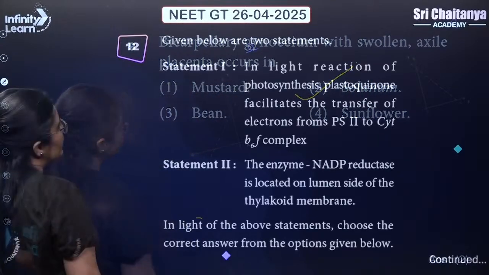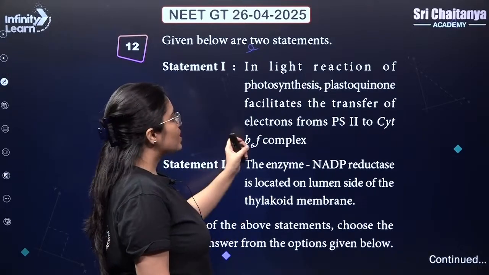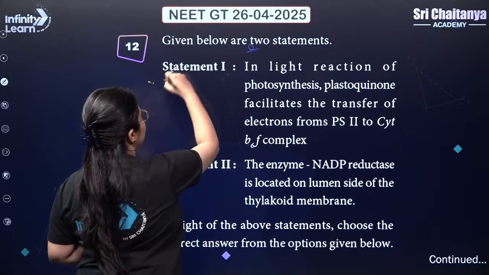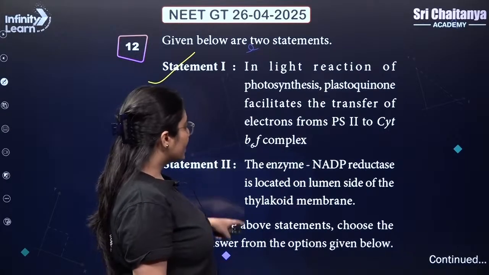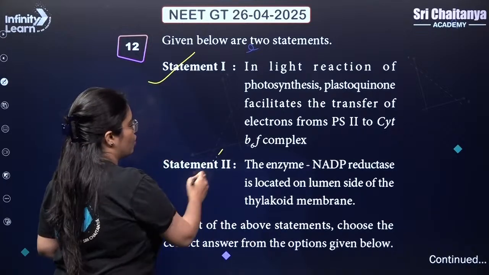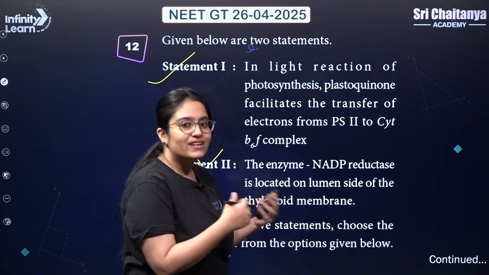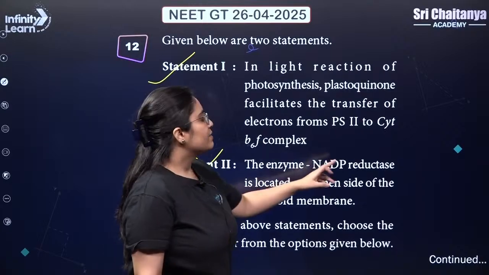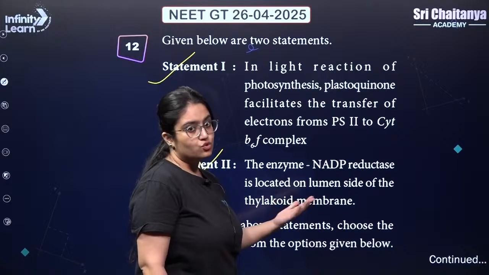Very simple. In light reactions of photosynthesis, plastoquinone facilitates the transfer of electrons from PS2 to cytochrome b6f complex is correct. The enzyme NADP reductase is located on the lumen side of the thylakoid membrane. This is wrong. Why? Because this NADP reductase is located towards the stroma. It is facing the stromal side in the thylakoidal membrane. So definitely NADP reductase is in thylakoidal membrane, but it is facing the stroma. So we will say it is towards the stroma side.